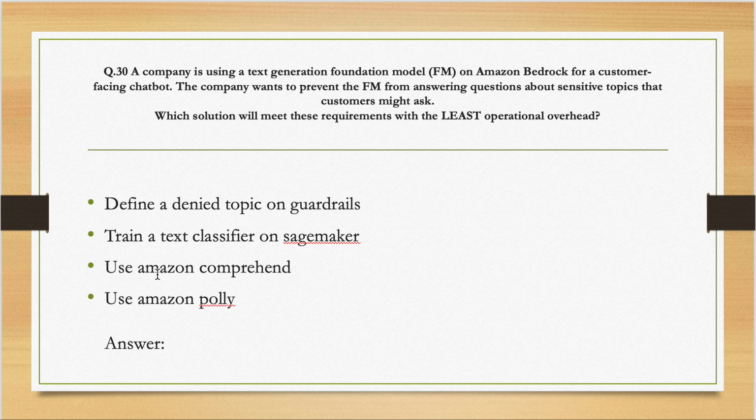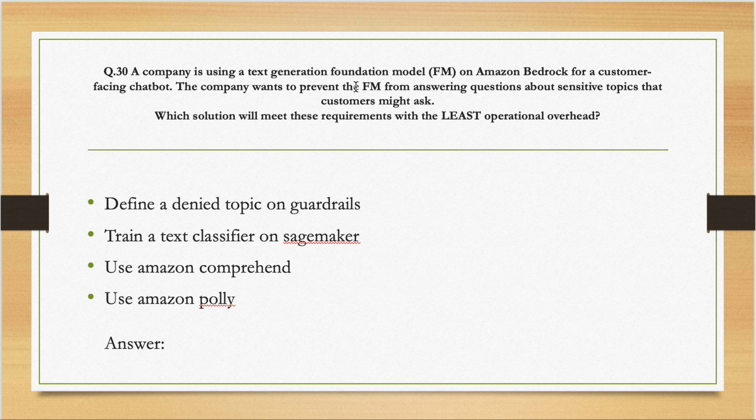Now here the company wants to prevent the FM from answering questions. It wants to prevent the foundation model from answering questions about certain topics. Let's say I don't want someone to ask my model questions about, let's say, gender or religion. So when someone asks me a question about religion, the model will reply that I do not answer about this. So for this, what can you do? This is a concept called guardrails.